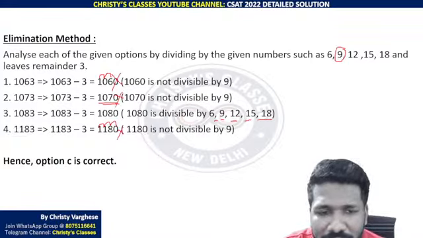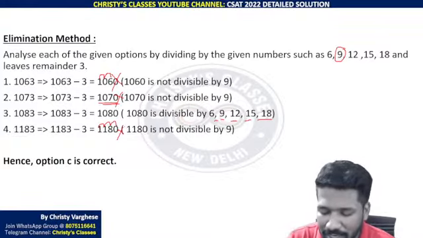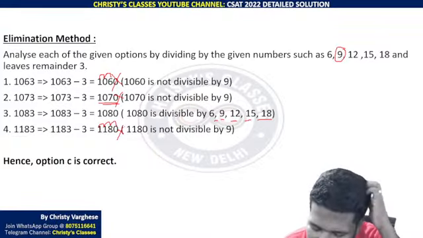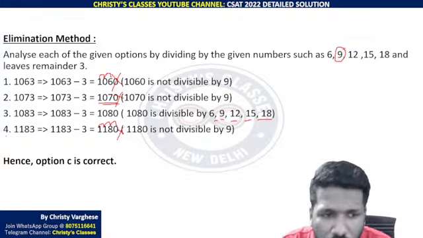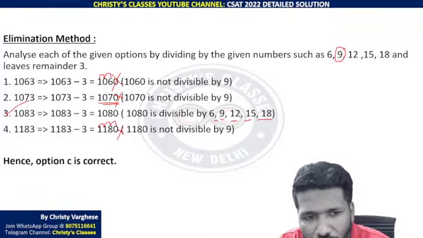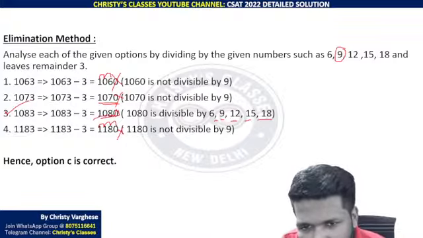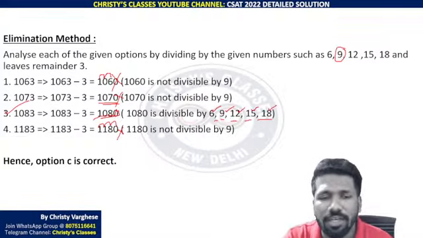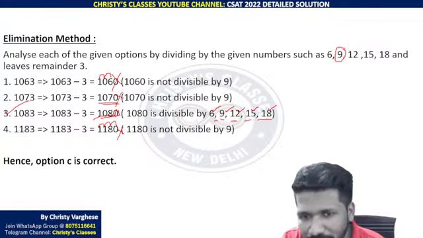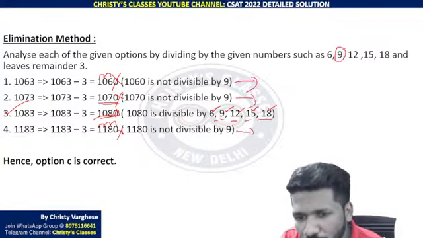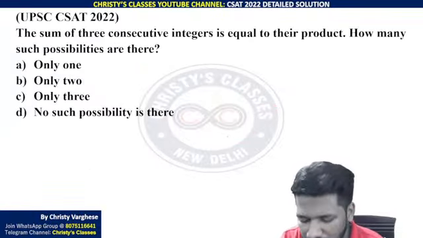Here the elimination technique is easier. More elimination techniques I have discussed in the link I have tagged in the chat. So the only option remaining is option C, or if you check, 1080 is also divisible by 6, 9, 12, 15, 18. But checking all of them separately is time consuming. That's why I'm saying weeding out wrong options is easier in these kinds of situations.